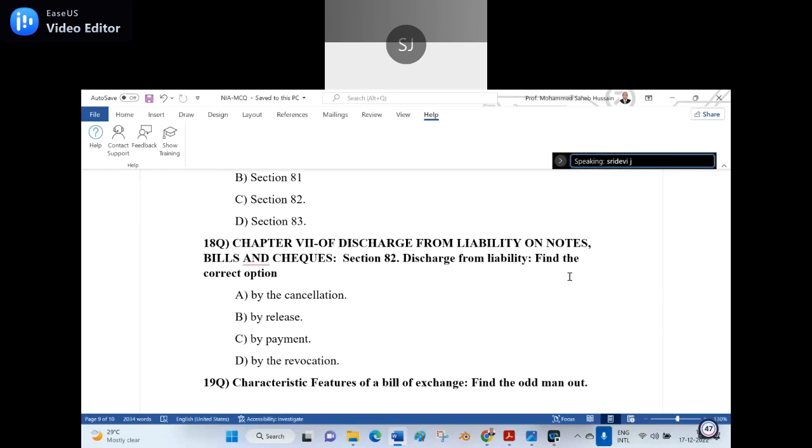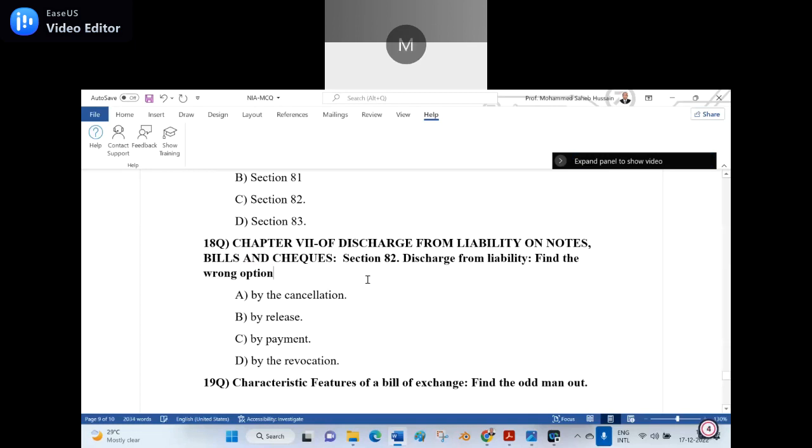Option D, by revocation. I should ask it in that way, not as the correct option, because I did not put 1, 2, 3 and all these other things. Which is the wrong option? Option D, by revocation. There is no revocation. You find the wrong answer. That is the way I have to make it.